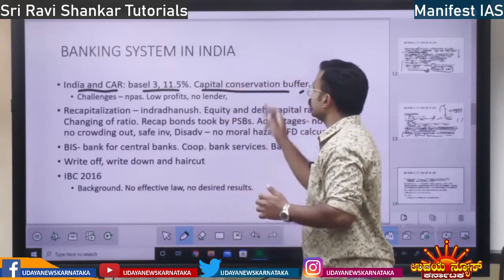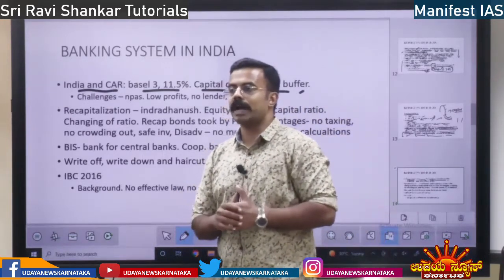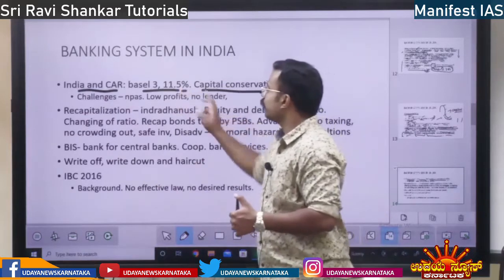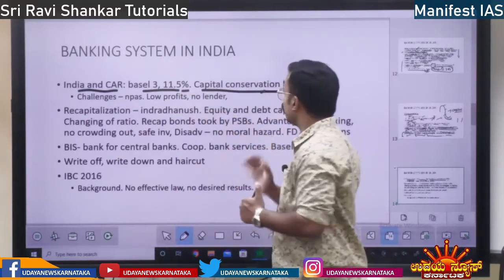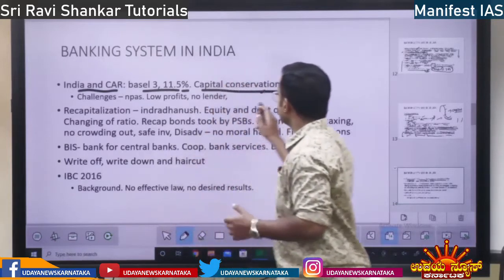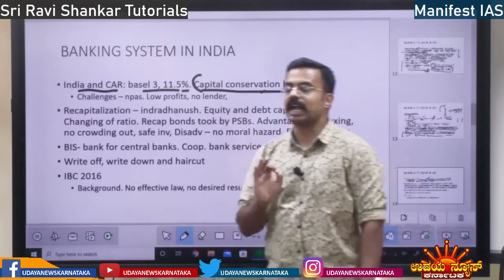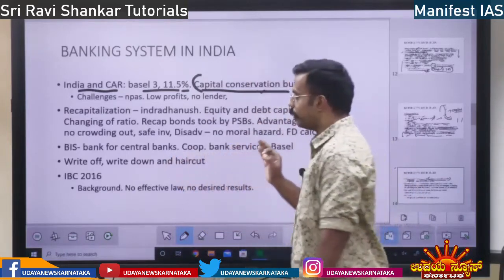I told you what a buffer is. Conservation means in order to conserve the capital of the bank, this much money we have to keep aside. This concept you should know. The capital conservation buffer, CAR is 11.5%.